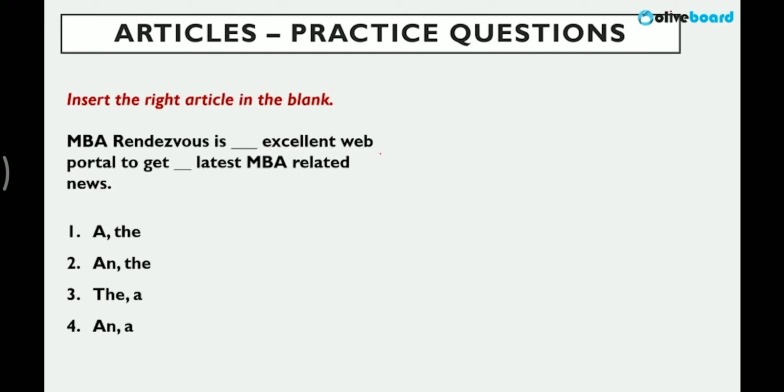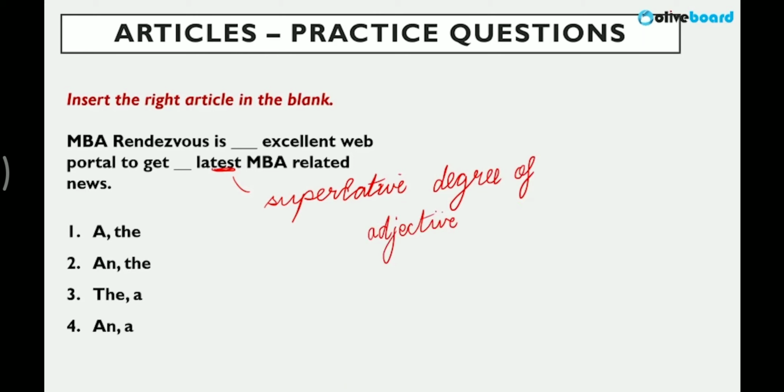Simple one. Next, MBA Rendezvous is dash excellent web portal to get dash latest MBA related news. Now one thing is clear here, latest is given, which is superlative degree of adjective. So we say with all the superlative degrees of adjective, for example, the best, the smartest, right? EST, superlative degree. So obviously the will come here for sure.